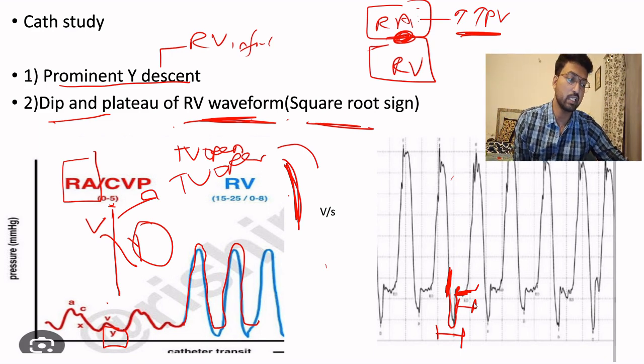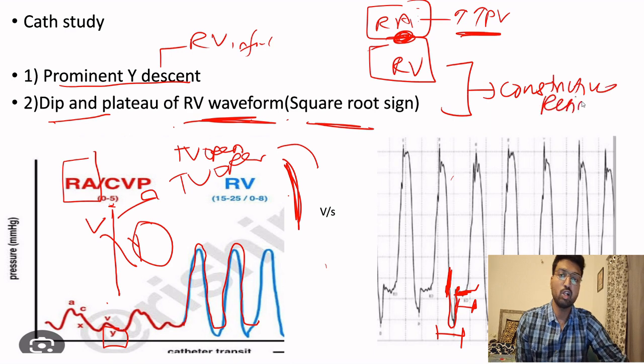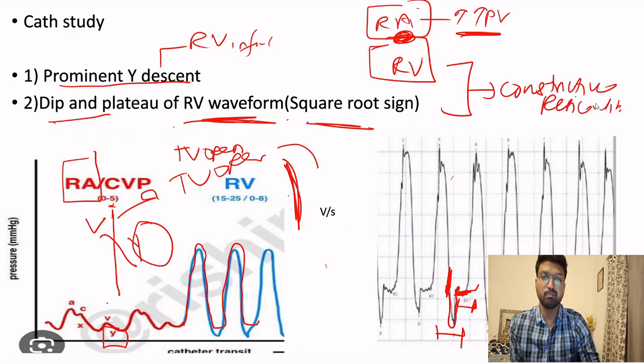Have you seen these two signs anywhere else? Yes, these two signs are also seen in constrictive pericarditis. Constrictive pericarditis will also have a prominent Y descent and a dip and plateau phase.